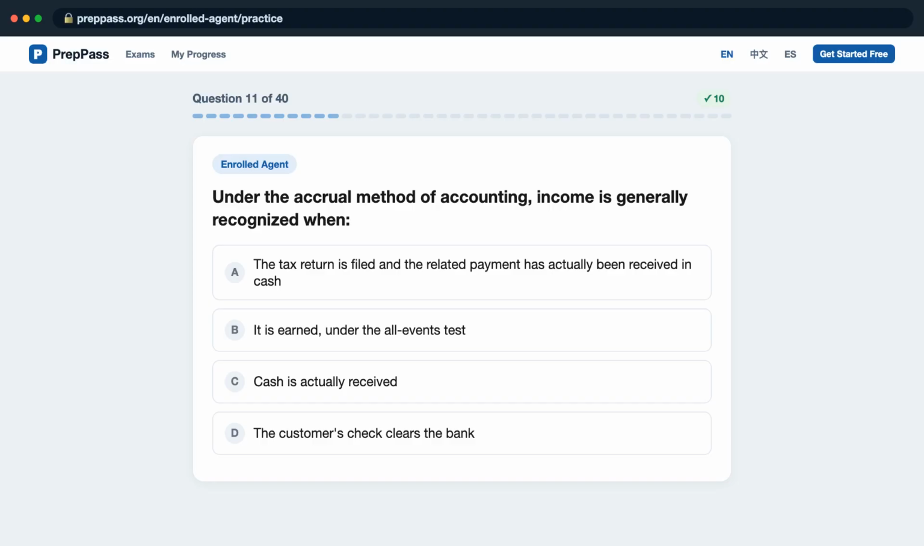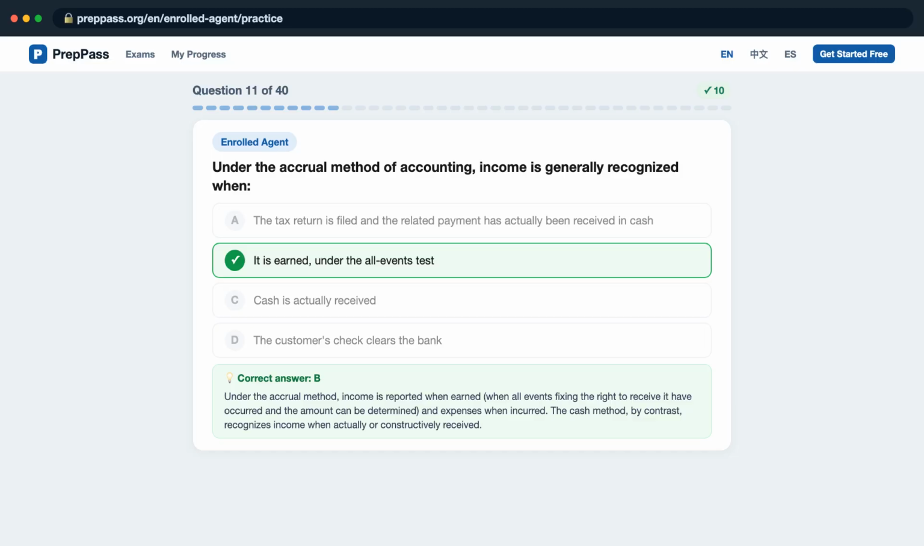Question 11. Under the accrual method of accounting, income is generally recognized when, is it A, the tax return is filed and the related payment has actually been received in cash? B, it is earned, under the all events test? C, cash is actually received? D, the customer's check clears the bank? The correct answer is B. Under the accrual method, income is reported when earned, when all events fixing the right to receive it have occurred and the amount can be determined, and expenses when incurred. The cash method, by contrast, recognizes income when actually or constructively received.